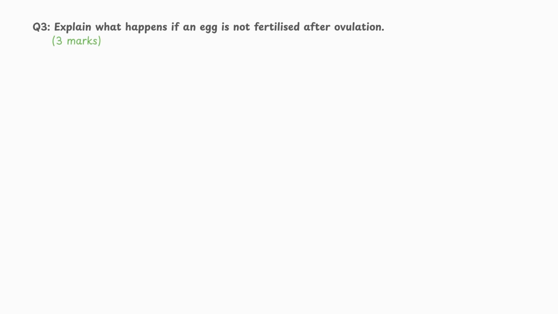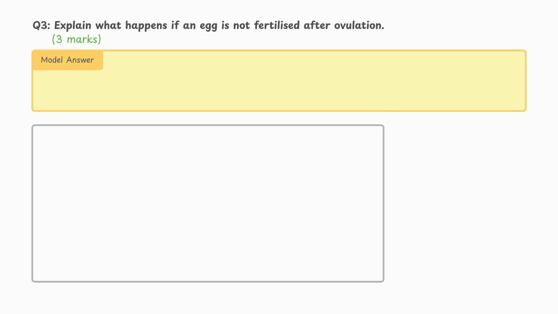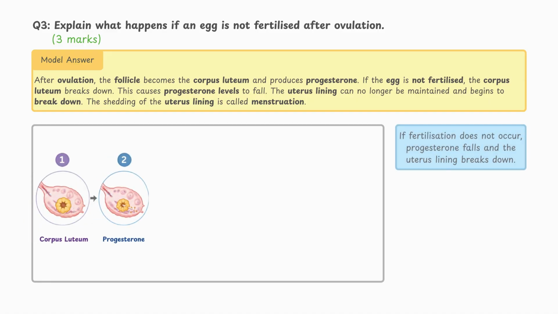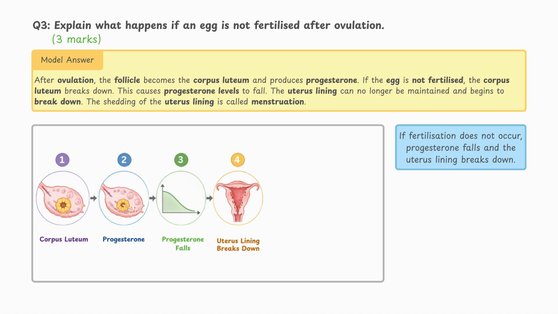For the last question, explain what happens if an egg is not fertilized after ovulation. After ovulation, the follicle becomes the corpus luteum and produces progesterone. If the egg is not fertilized, the corpus luteum breaks down. This causes progesterone levels to fall. The uterus lining can no longer be maintained and begins to break down. The shedding of the uterus lining is called menstruation.